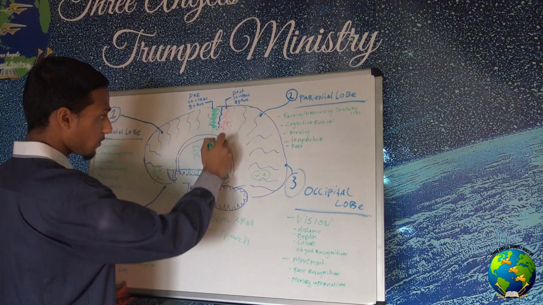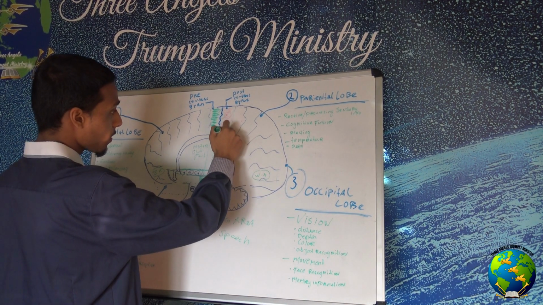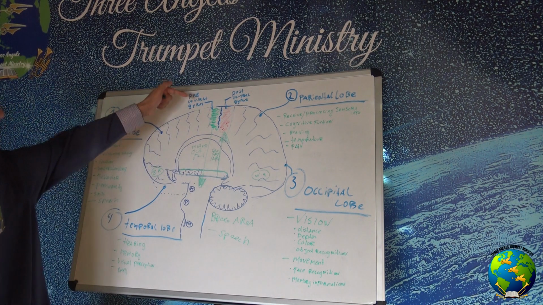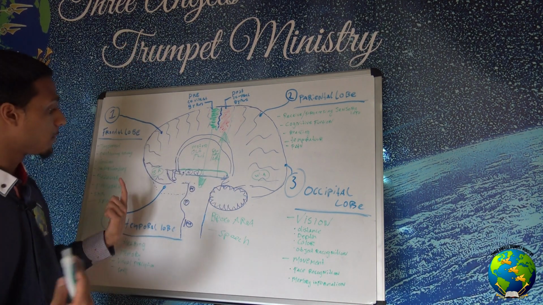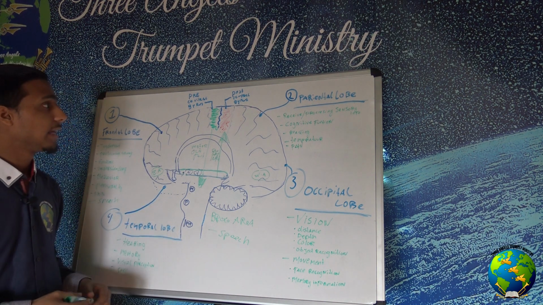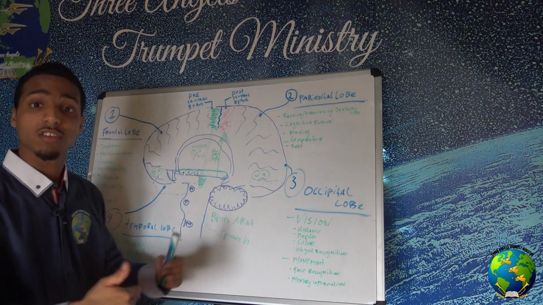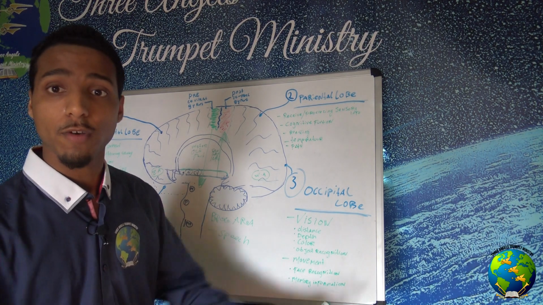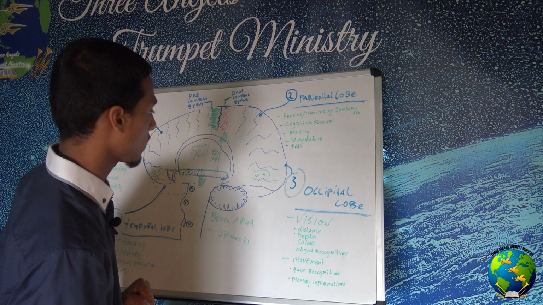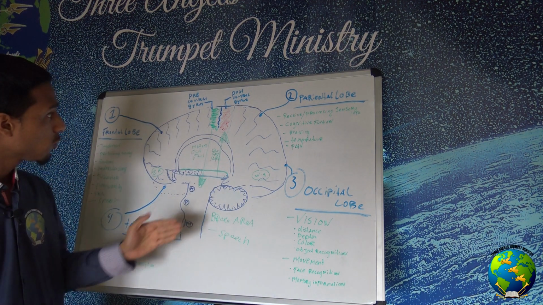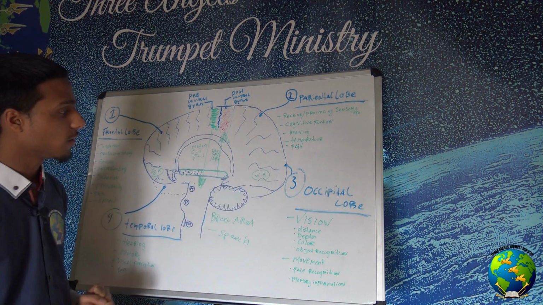So the precentral gyrus sends information from the brain to the peripheral nervous system and different parts of your body. And then we have the postcentral gyrus, which receives sensory information from the body, and it goes to the brain, to the postcentral gyrus. And that is part of the occipital lobe.